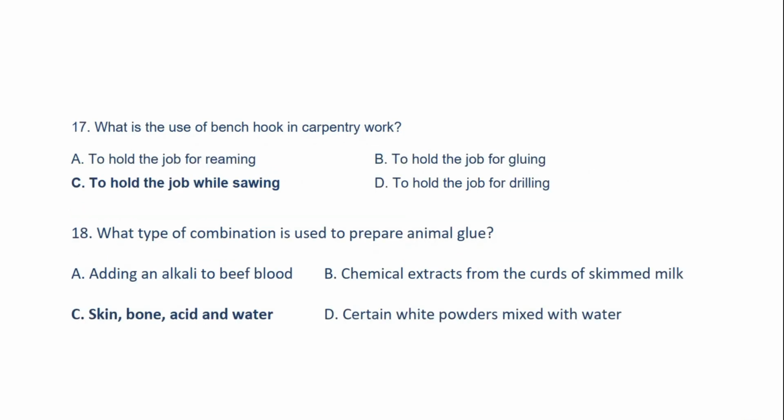Question number 18. What type of combination is used to prepare animal glue? Answer option C, skin, bone, acid, and water.